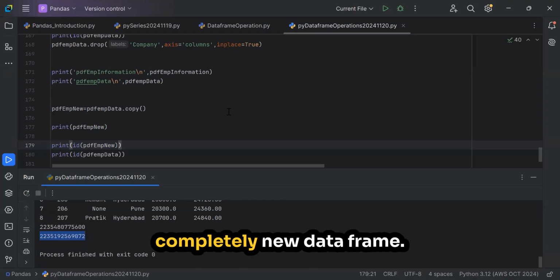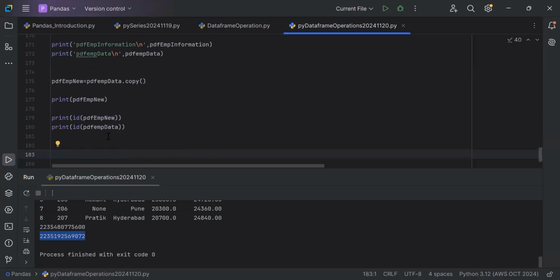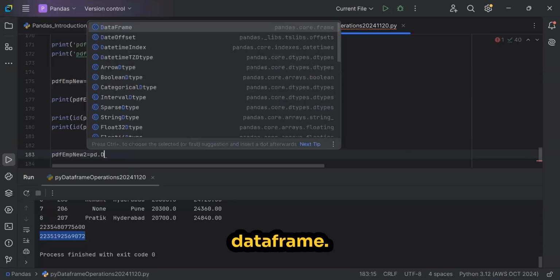If you want to create a completely new data frame, how can you do this? This one is equal to pd.DataFrame.